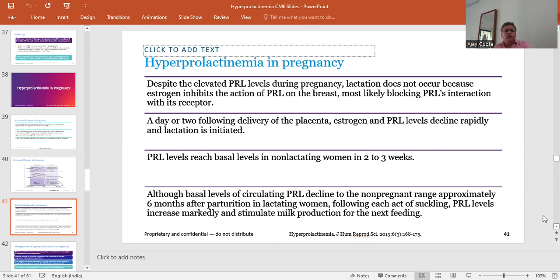Although the basal level of circulating prolactin declines to the non-pregnant range approximately 6 months after parturition in lactating women, following each act of suckling, prolactin levels increase markedly and stimulate the milk production for the next feeding.